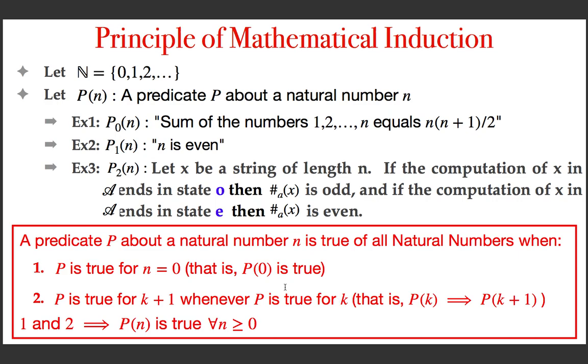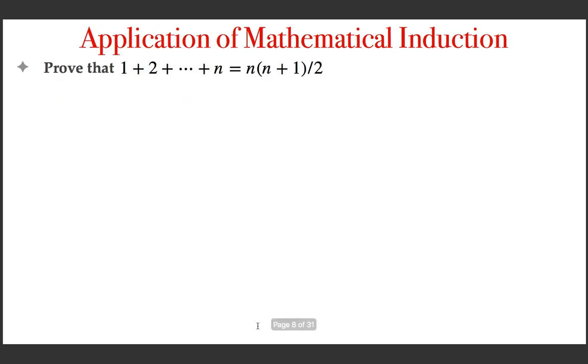If these two conditions are satisfied by a predicate, then the principle of mathematical induction can be used to conclude that the predicate is true for all natural numbers greater than or equal to 0. Okay, hope the statement of mathematical induction is clear. Now try to use it to prove a claim.